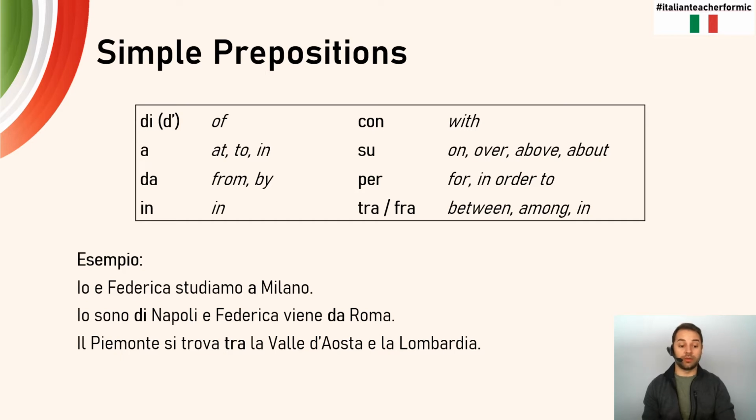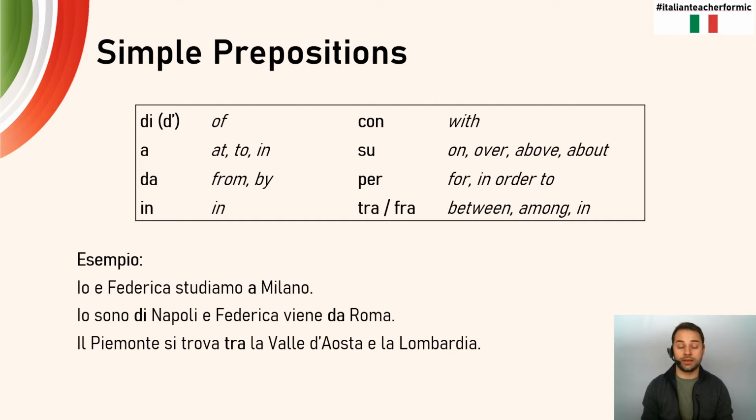I am from Naples and Federica comes from Rome. So this idea of di and da, again, simple. Il Piemonte si trova tra la Valle d'Aosta e la Lombardia. To say between, we're putting those pieces together, and tra again stays directly by itself.